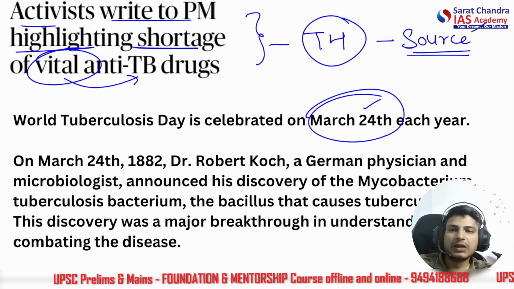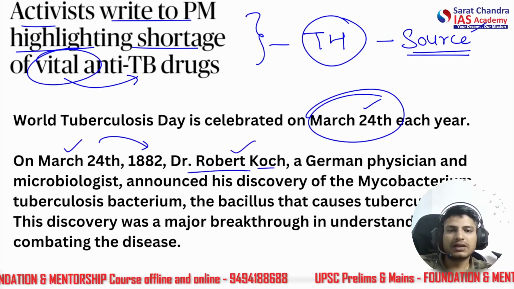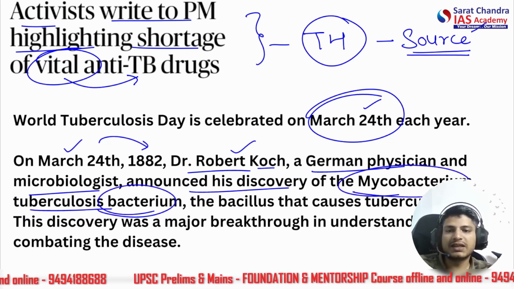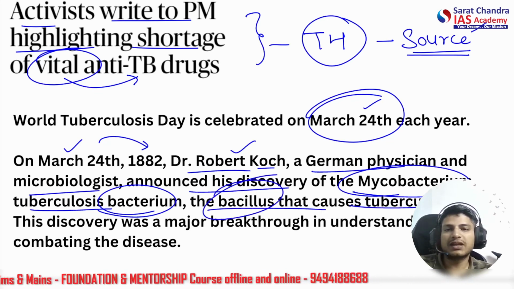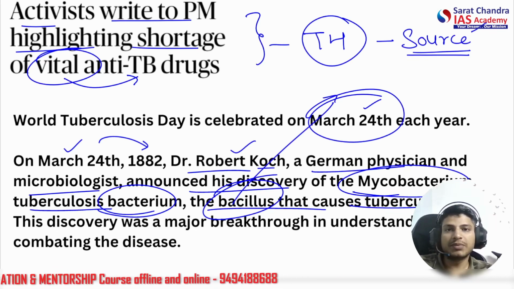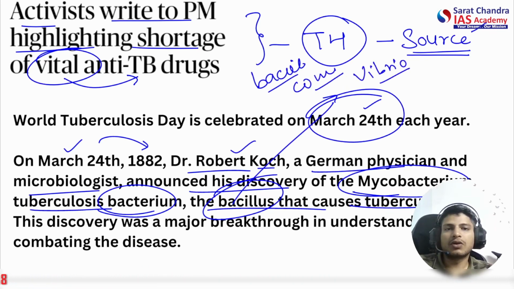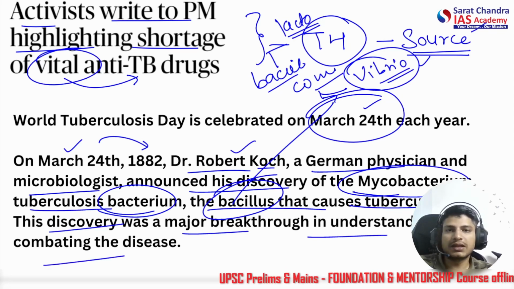In order to remember this, on this date in 1882, Dr. Robert Koch, a very famous physician and microbiologist, announced his discovery of the Mycobacterium tuberculosis bacterium. So TB was discovered on this day, the bacillus that causes tuberculosis. Please remember the shape of the bacteria is also like a bacillus. There are multiple forms of bacteria such as the bacillus, such as lactobacillus, which is rod shaped, and the vibrio, which means comma shaped. This discovery was a major breakthrough in understanding and combating the disease.